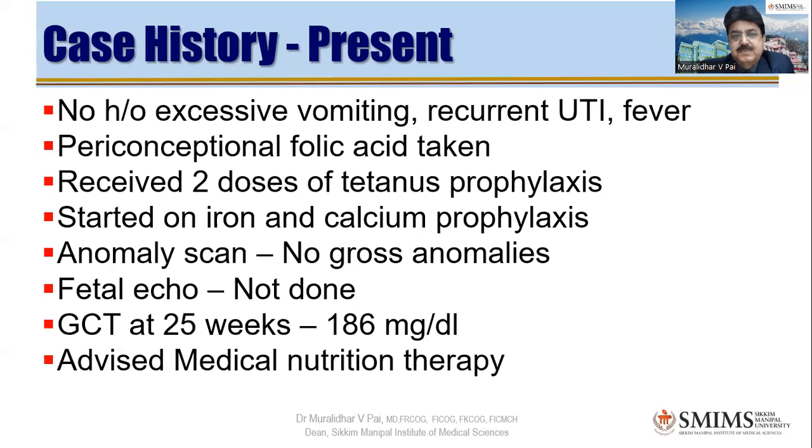Sir, I would go ahead with patients with mothers with heart disease, or mothers who had a previous baby with a heart disease, because 4% of the offspring can have that, right? And patients with diabetes, especially because, as you said, over time, anomalies, especially cardiac anomalies, are more. Very good. And other medical disorders like SLE, ANA-positive SLE. And if you suspect any trisomies, then also fetal echo is important because there can be cardiac anomalies in them. But as a routine, it is not required, but anomaly scan is a must.